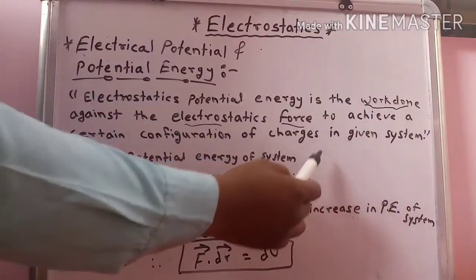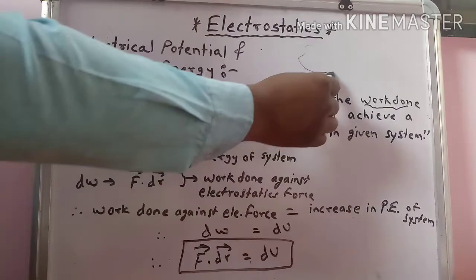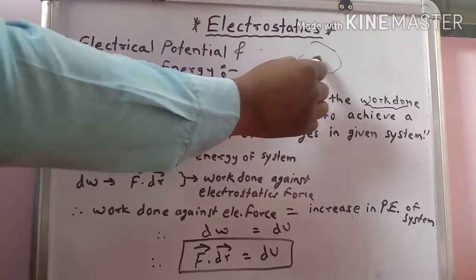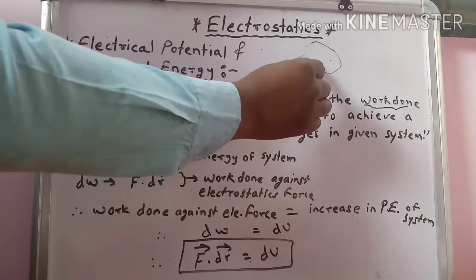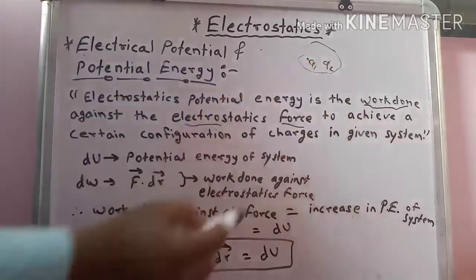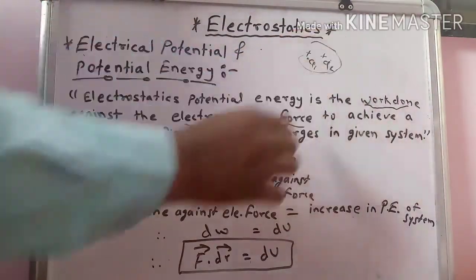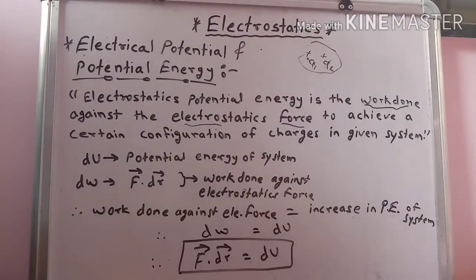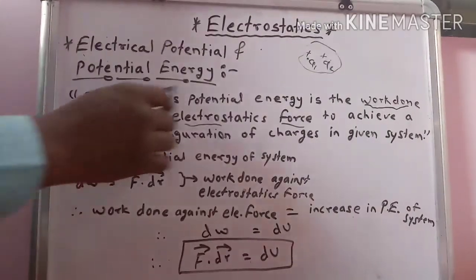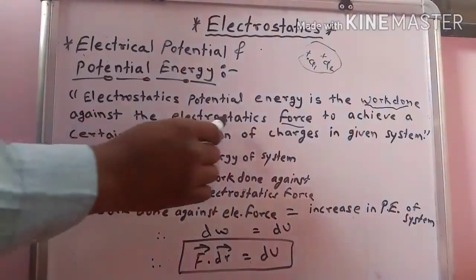Suppose this is the system in which there are two charges Q1 and Q2, both positive or both negative. Then this work is done against the electrostatic force.